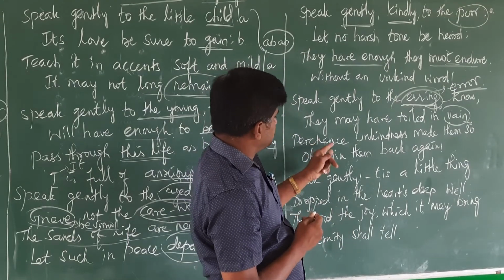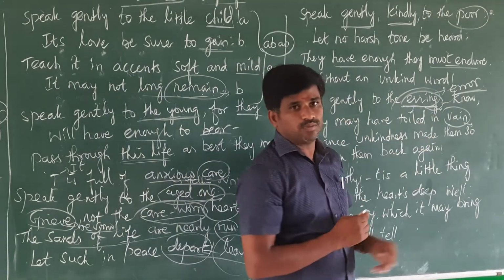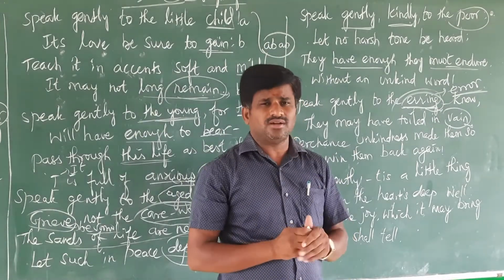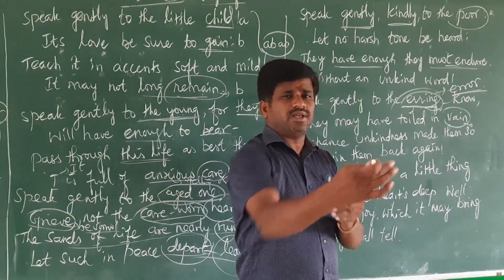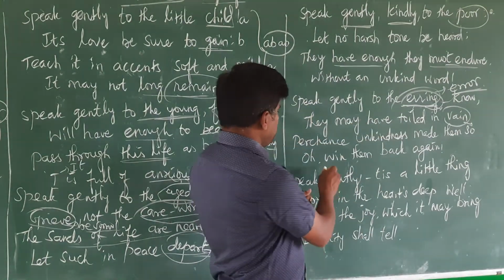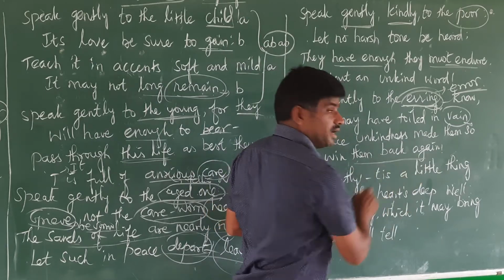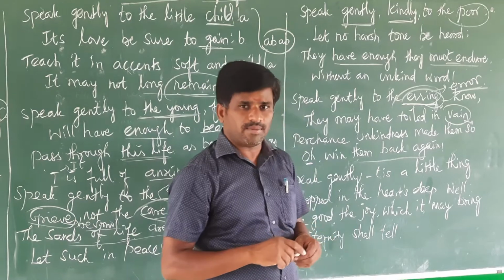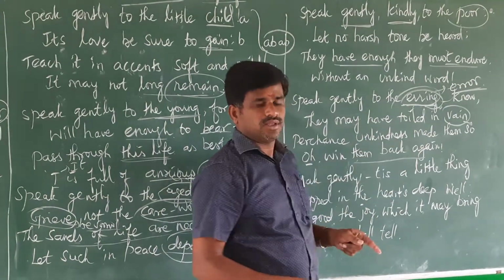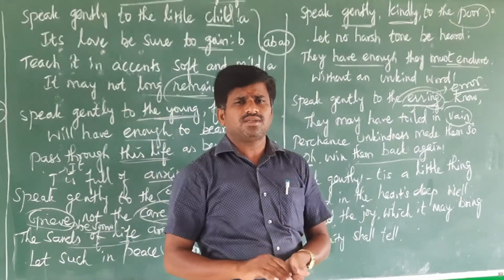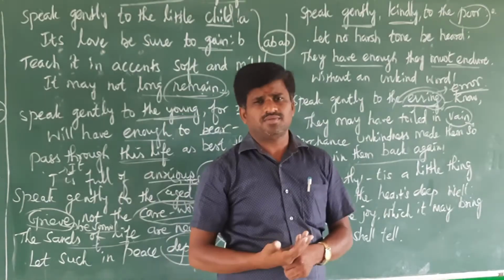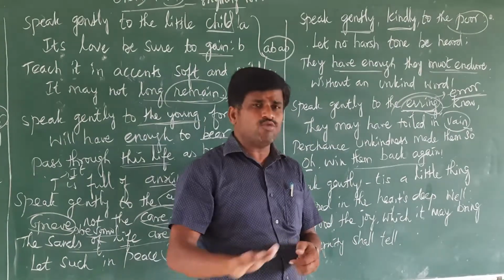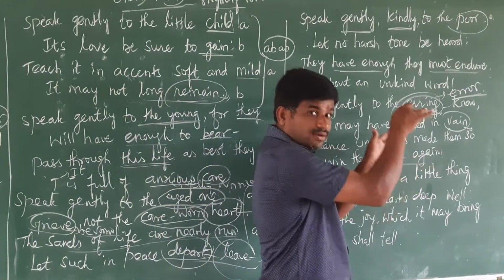Next is "Perchance unkindness made them so." We should give some time to them. They are doing errors, and we should wait. We should create a new experience, and then only can we win them back again. If we give them another chance, they can win again. So when they make a mistake once, allow them to do it a second time also. They can rectify their mistakes at the last moment. They can come back again and win in the chance.